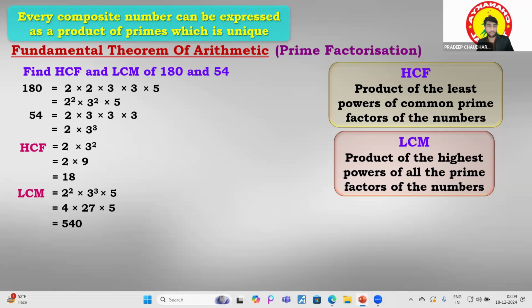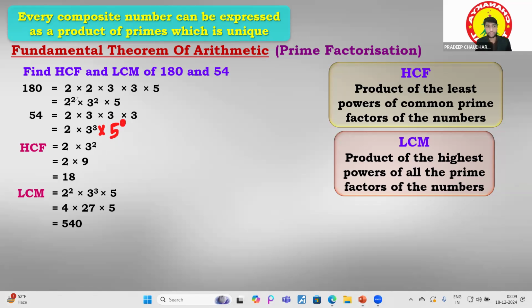Now let's move to the logic over there. How are we going to find out the LCM? We have to include all the prime factors. Just a minute, I will let you know one thing. We can also write 5 to the power 0 if there is no 5. 5 to the power 0 means 1. So it is very easy for you to understand.